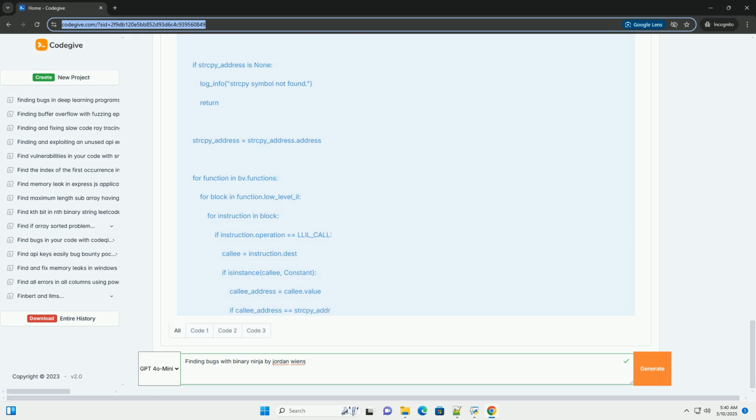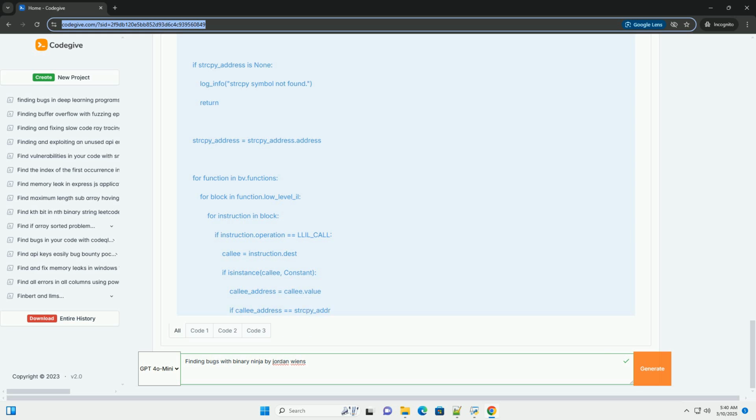D. Automated analysis with a Binary Ninja script, Python. Now, let's create a Python script to automatically identify potential strcpy vulnerabilities. This script will iterate through all functions in the binary and look for calls to strcpy. How to run the script: